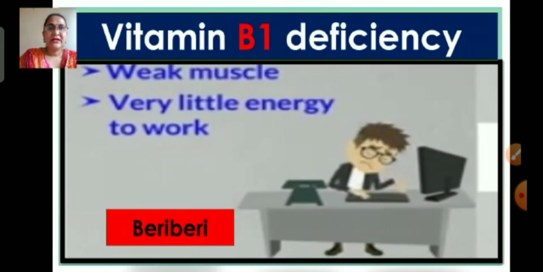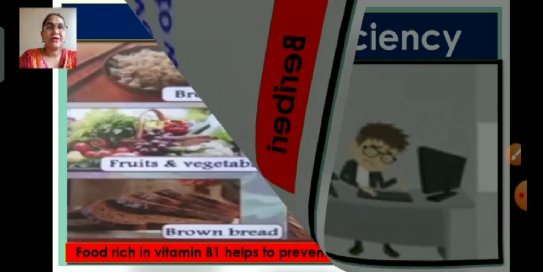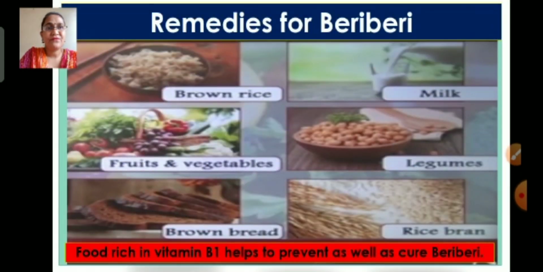Next, we'll see the deficiency of vitamin B1. Deficiency of vitamin B1 causes the disease called beriberi. It is a disease which causes weak muscles and very little energy to work. To overcome beriberi, food rich in vitamin B1 helps to prevent as well as cure the disease. Foods rich in vitamin B are brown rice, milk, fruits and vegetables, legumes, brown bread and rice bran.